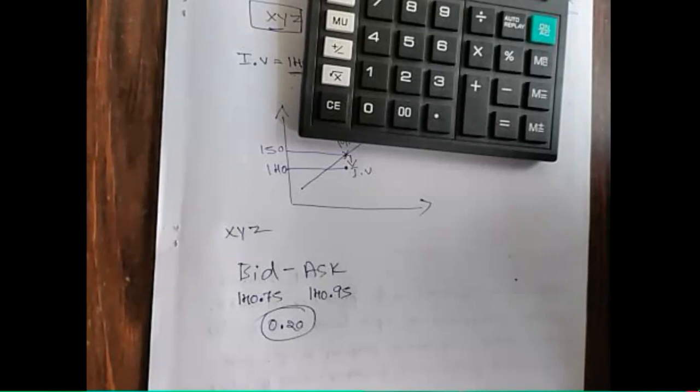The forward or future price is equal to spot price. Spot price is nothing but current market price of your underlying asset, plus carry cost. Carry cost is the storage cost or holding cost. So whatever cost you incurred for the storage and holding of underlying asset.